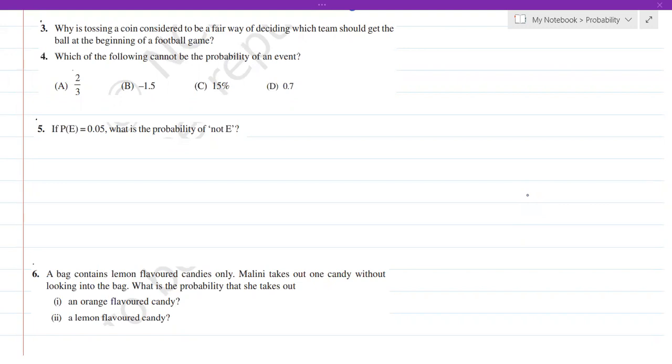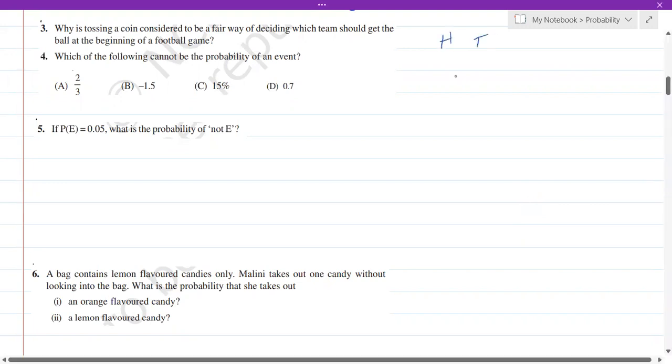Because when we toss a coin, either we get head or tail, isn't it? So the chance of getting head and the chance of getting tail is the same. You have a 50% chance of getting head and a 50% chance of getting tail. So that is why we make use of this. That's why tossing a coin is considered to be fair, because there's an equal chance of getting head and tail.